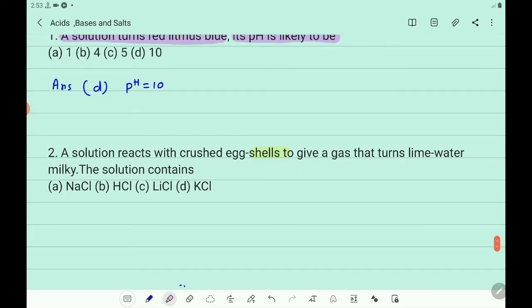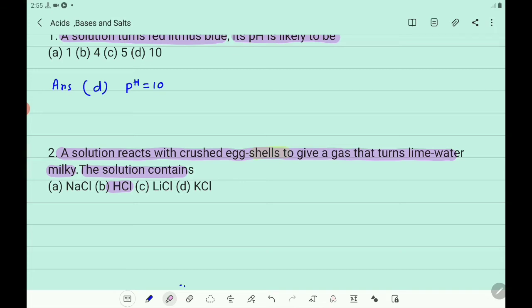What is the second question? A solution reacts with crushed eggshells to give a gas that turns lime water milky. The solution contains. What is that question? A solution reacts with crushed eggshells to give a gas that turns lime water milky. So the solution must contain acid. Here which one is the acid? You know that HCl is the acid.